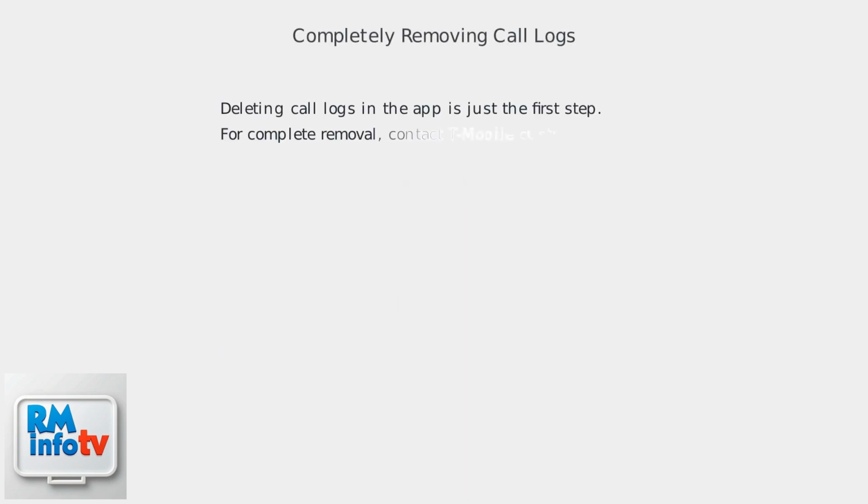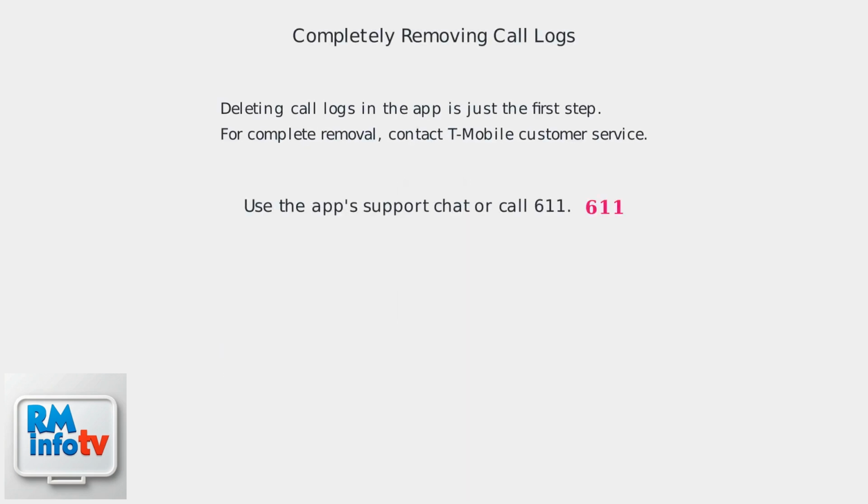For complete removal of your call logs beyond app deletion, contact T-Mobile customer service through the app's support chat or by calling 611. Specifically, request a formal data erasure under laws like the California Consumer Privacy Act.